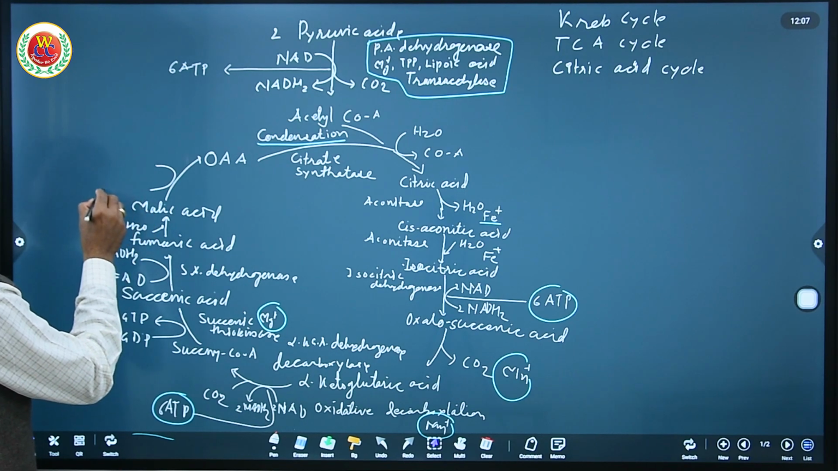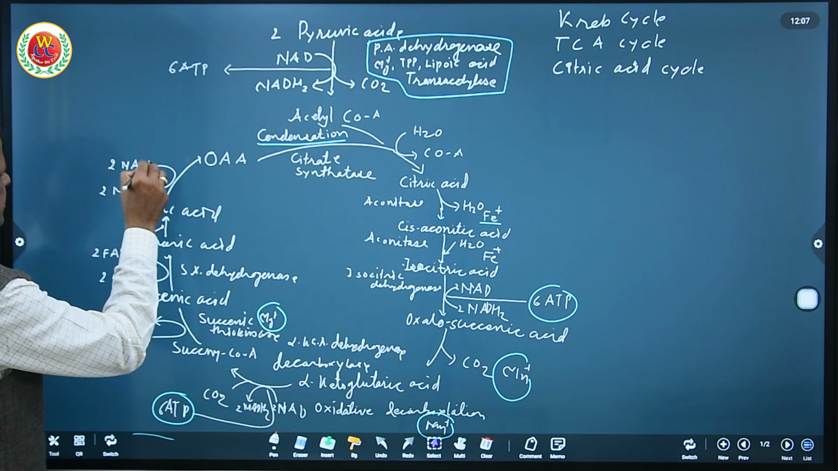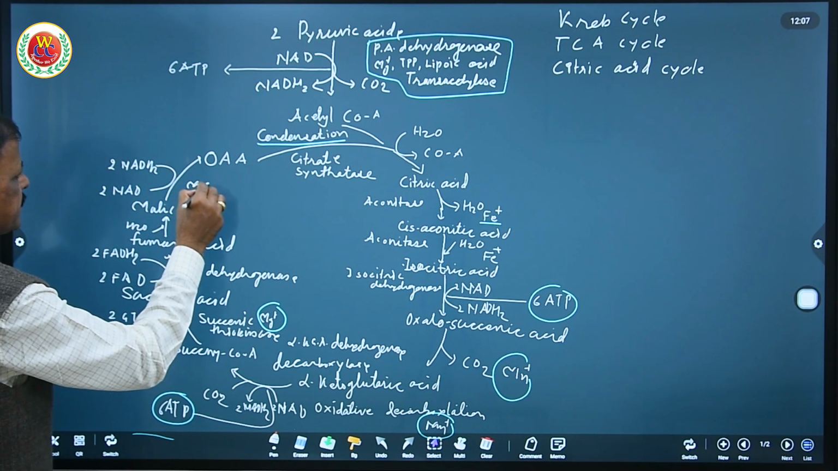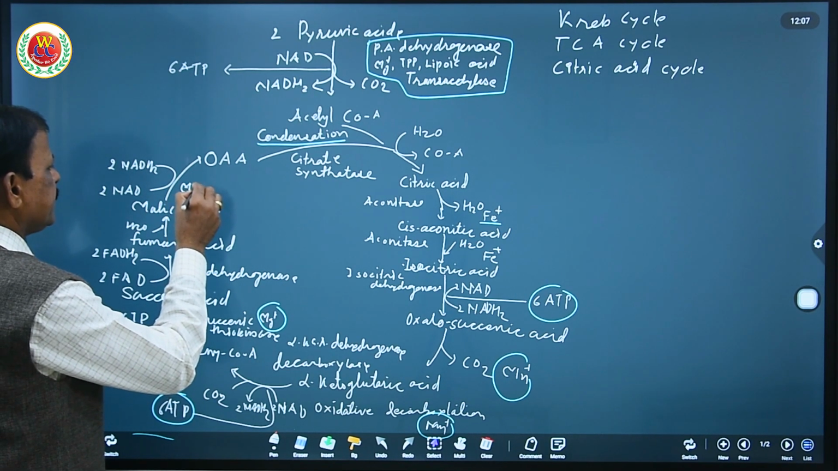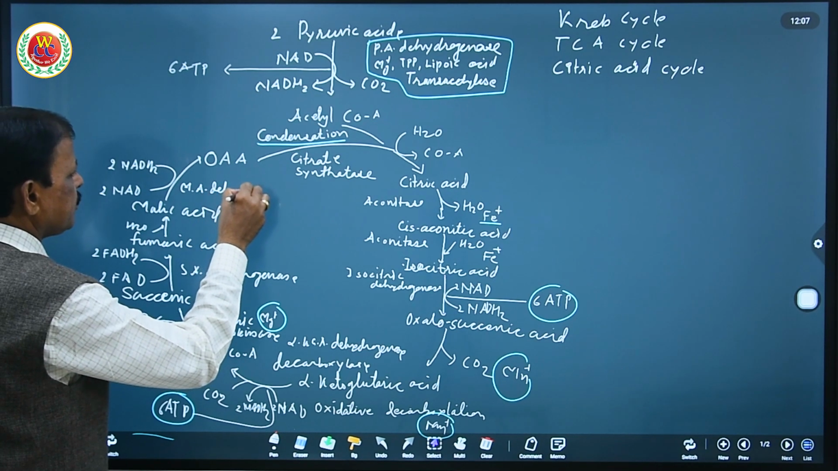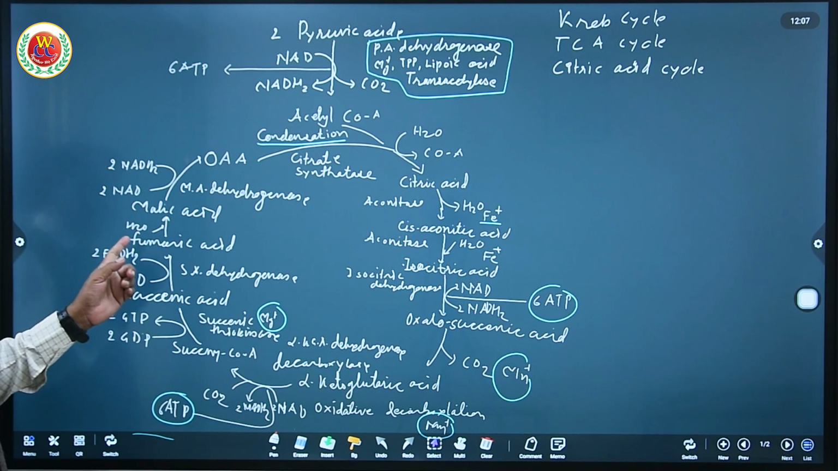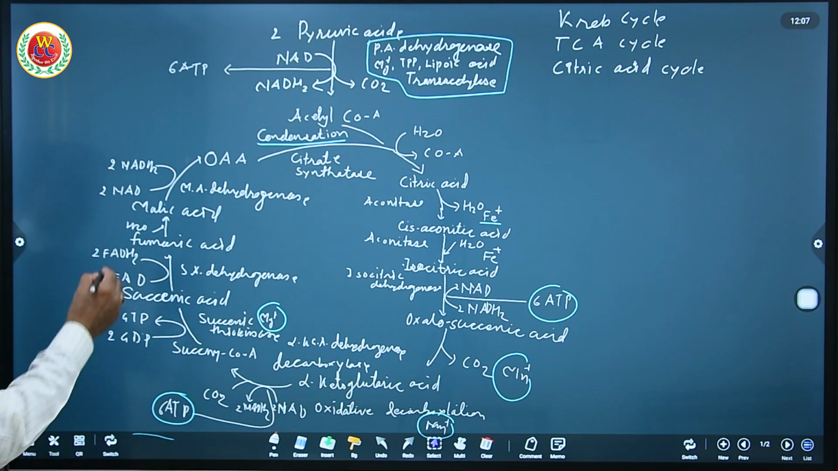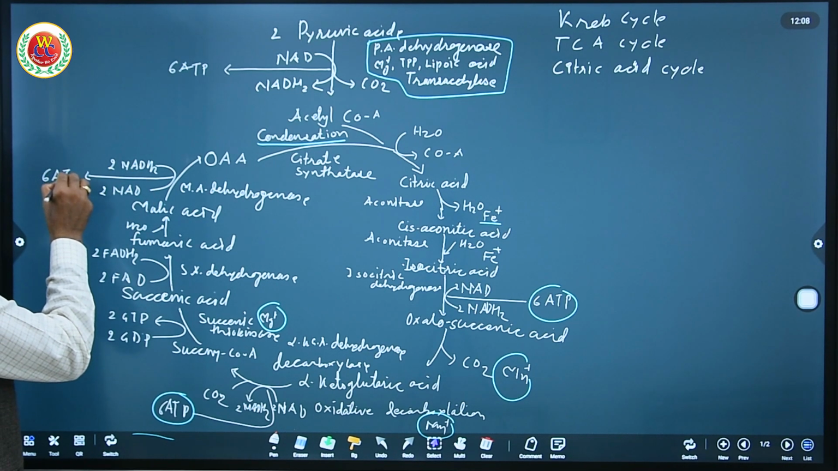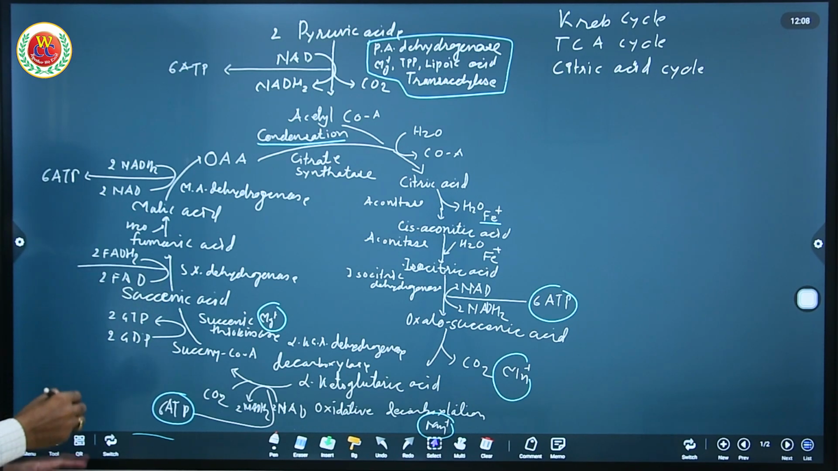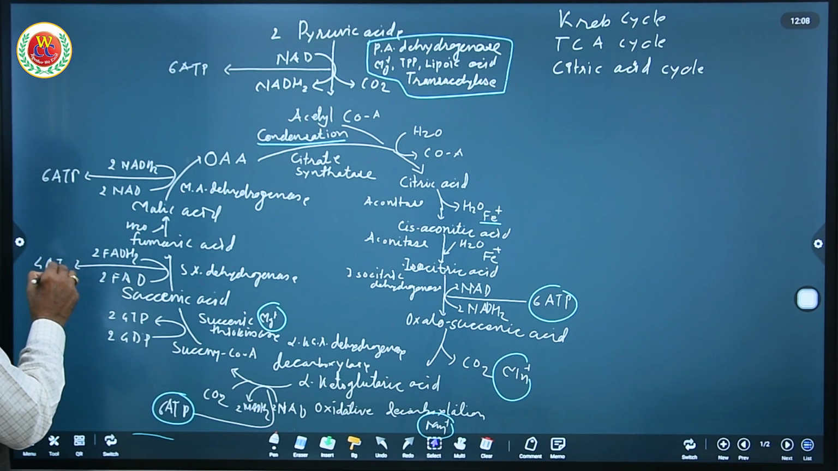again oxidation producing 2 more NADH2 in presence of malic acid dehydrogenase. So this is very clear to you that here also 2 more NADH2 undergo oxidation producing 6 molecules of ATP. Here each FAD when undergoing oxidation produces 2 ATP, so a total of 4 ATPs are being produced.